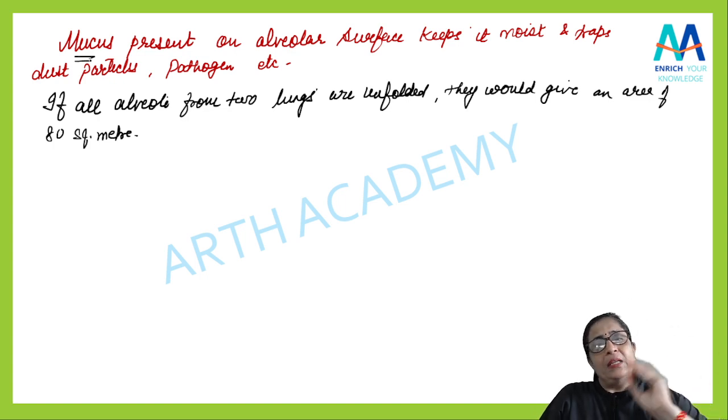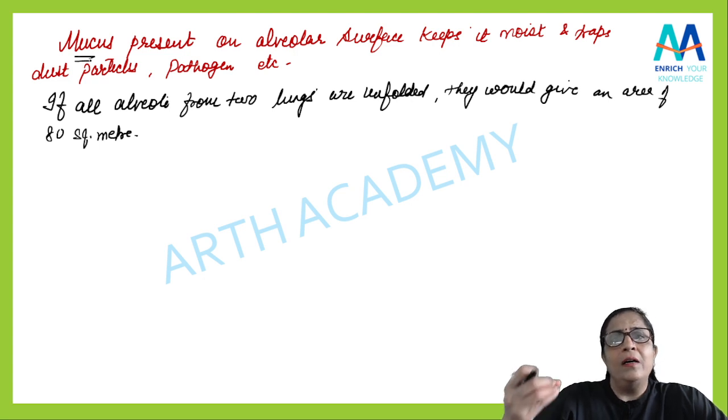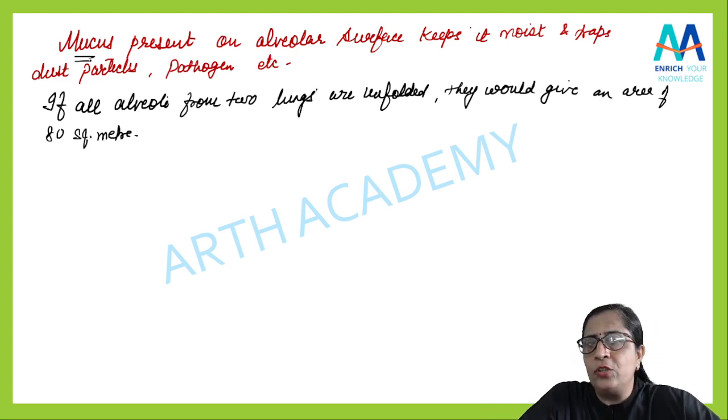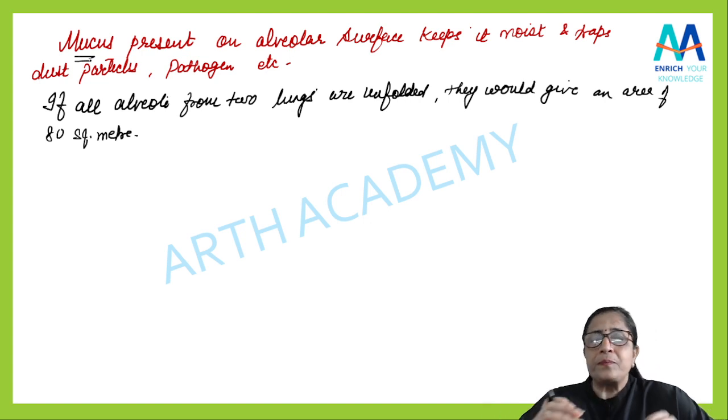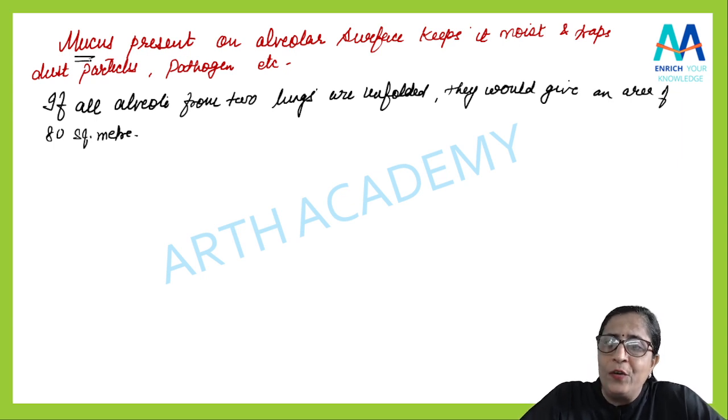Yes. Now this mucus must also be removed from the alveoli from time to time. Why? Ma'am, you have just told that mucus is important. It is keeping the surface moist. It is helping to remove or trap the pathogen or the dust particle. Then why should it be removed time to time? Actually, it should be removed because if the amount of mucus increases, then the tension of the alveoli will also increase, and that makes breathing difficult.